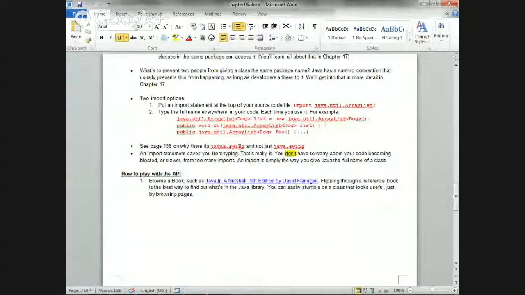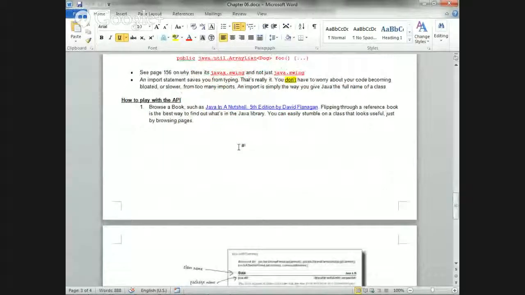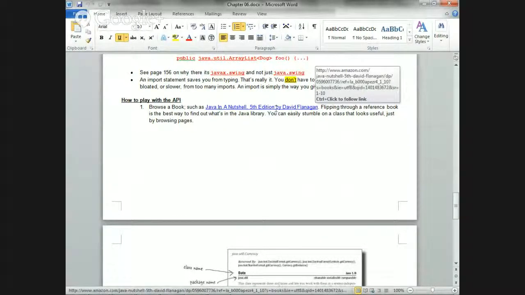So how do you learn the API? The answer is you don't, because an API is infinite. It literally goes on forever. So what you basically do is buy a book. Later when we're done with this, don't do it now, because it's going to distract you. You buy a book that has the Java API. There's a book called Java in a Nutshell. It has the entire API. You can skim through it, it gives you examples of certain libraries and packages and what you can use them for, and you can see if you want to use them.